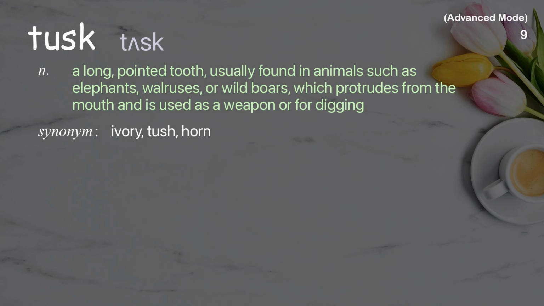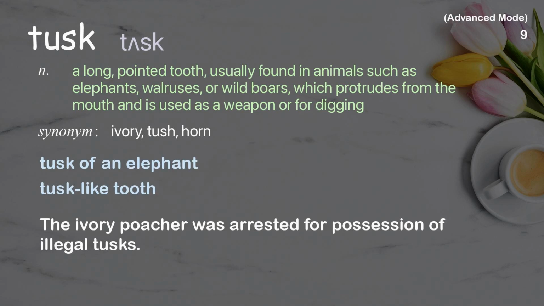Tusk. A long, pointed tooth, usually found in animals such as elephants, walruses, or wild boars, which protrudes from the mouth and is used as a weapon or for digging. Examples: Tusk of an elephant. Tusk-like tooth. The ivory poacher was arrested for possession of illegal tusks.